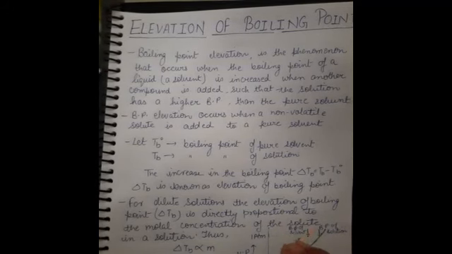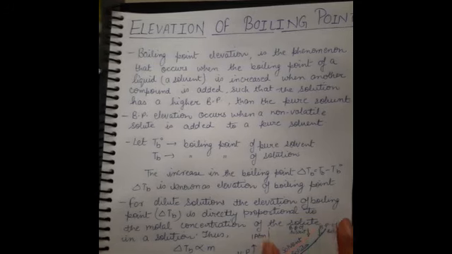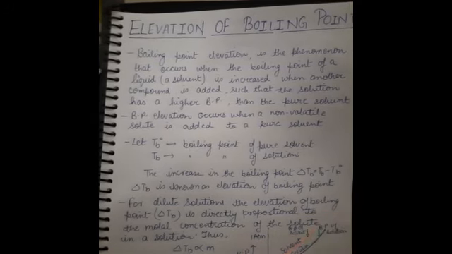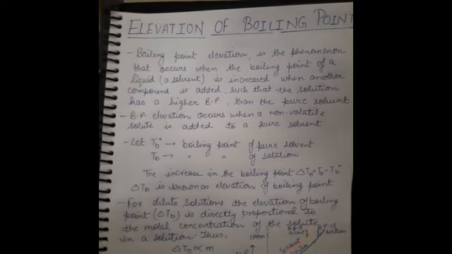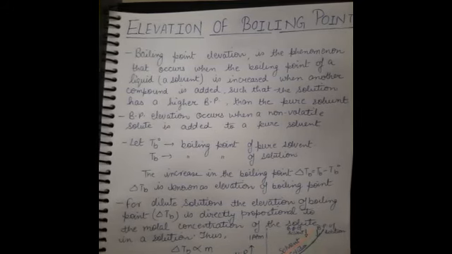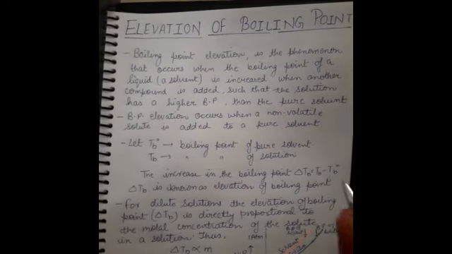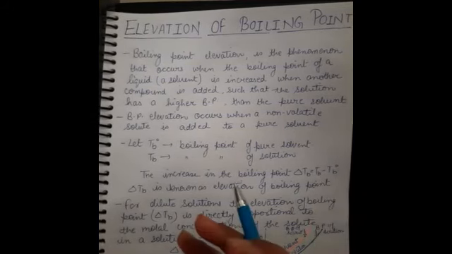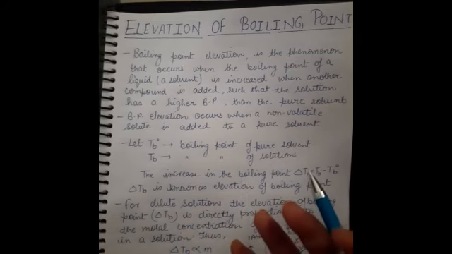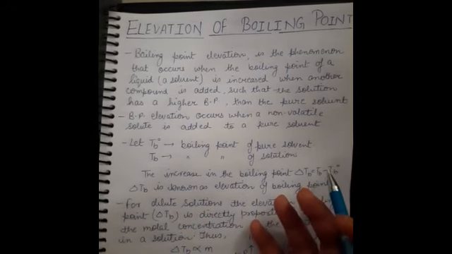That's why the water starts boiling at 100 degrees Celsius, or 373.15 Kelvin. So in short, a solution starts boiling when its vapor pressure is equal to the atmospheric pressure.